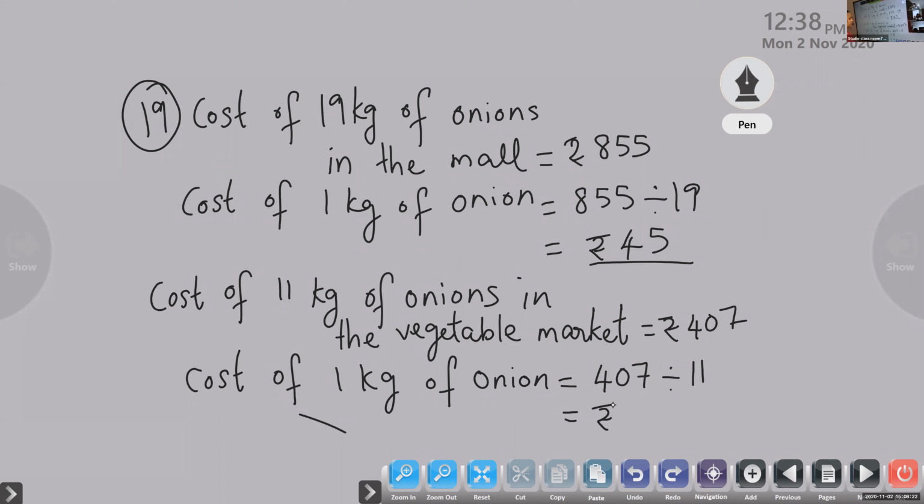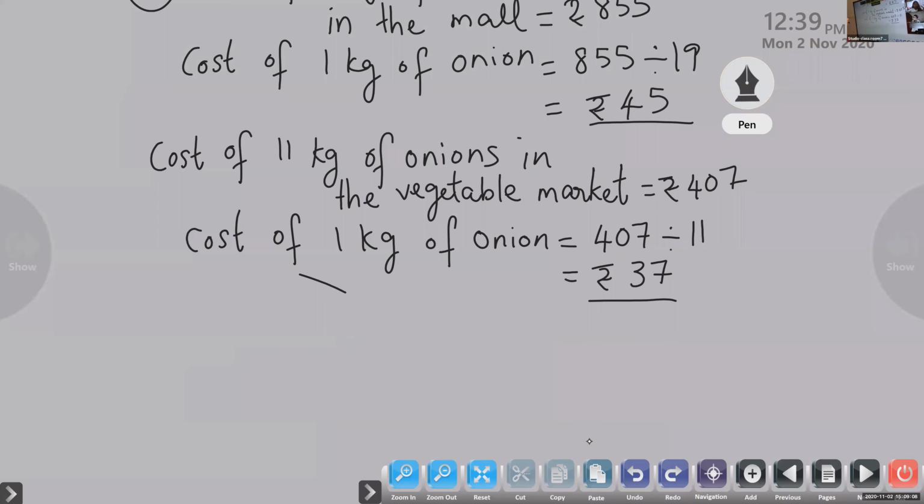Very easy one. Instead of 40, we can take 3 times. 3 into 11 is 33. 7 is the remainder. 7 into 77. Like that, we can do a very easy calculation. Yes, Dia. Tell me the answer. 407 divided by 11. Yes, rupees? 37. Yes, correct answer. 37.